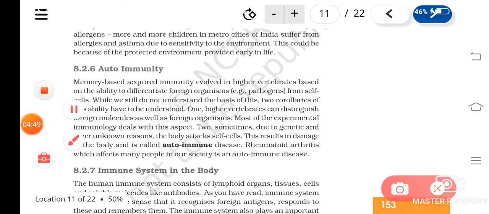An example of this is rheumatoid arthritis. The body is not able to distinguish our own cells or muscle cells, and they get degenerated. So allergy and autoimmunity are disorders of the immune system.